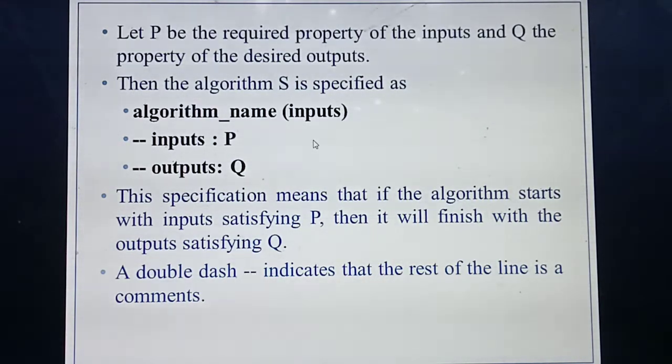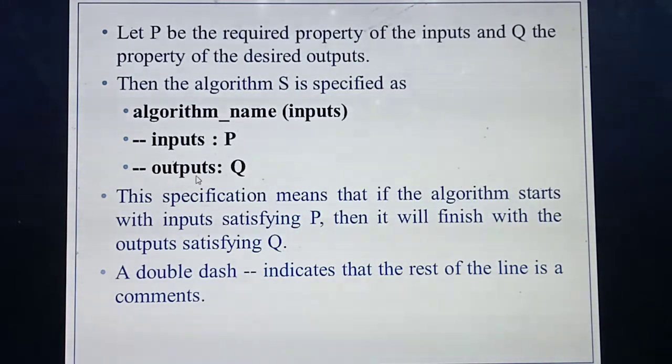Okay, students. Then the next thing is you should define the property of the input. Already you have defined the property of the input by the variable P, and next you should define the property of the output. The property of the output is given by the variable Q. So they give the inputs, the input property is P and the output property is Q.